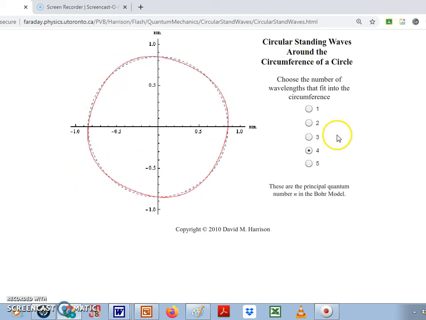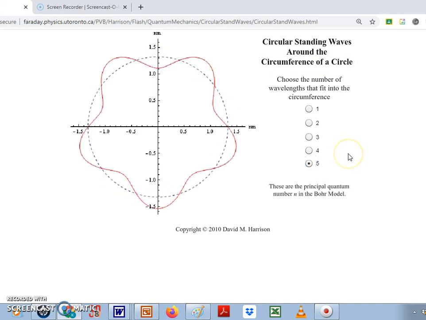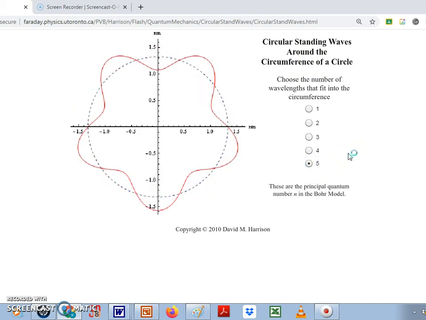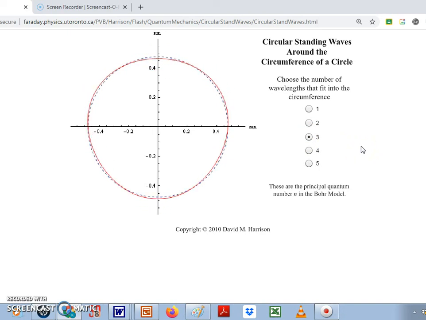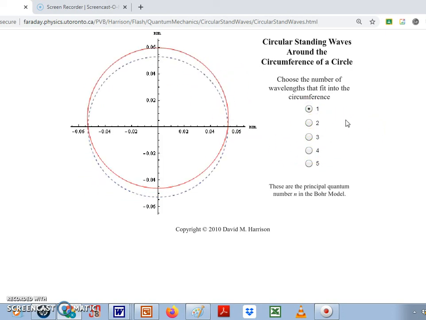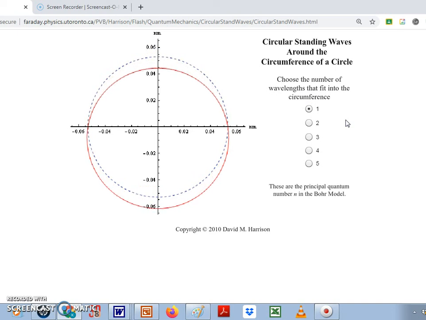With this animation, I can change it. Maybe it's n equals 5. Now, for that same circumference, 5 wavelengths fit around. Or maybe it's n equals 3. Here we have 3 cycles fitting around. That's what an n equals 3 circular standing wave looks like. Here's n equals 2. Right? At any given time, there's 2 crests and 2 troughs. Pretty cool, right? Here's n equals 1. Kind of boring. Just 1 crest and 1 trough, but there it is.